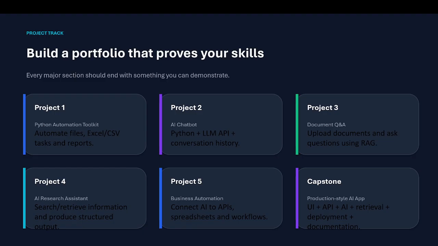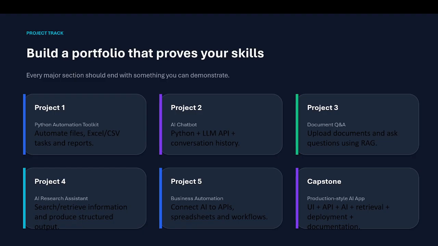The Python automation toolkit: automate file, Excel, and CSV tasks and reports. For example, you prepare one report daily which usually takes 1 hour, and through VBA it takes 30 minutes, but through AI and Python it may take only 10 to 15 minutes. That kind of project you have to create.